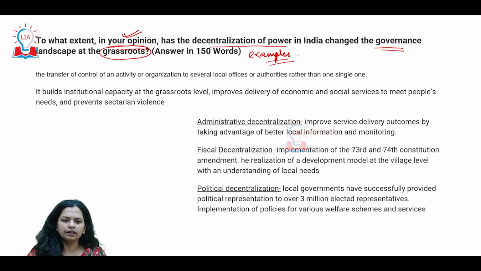Okay, so here when we talk about decentralization of power, of course, we cannot ignore the 73rd and 74th Constitutional Amendment Acts.